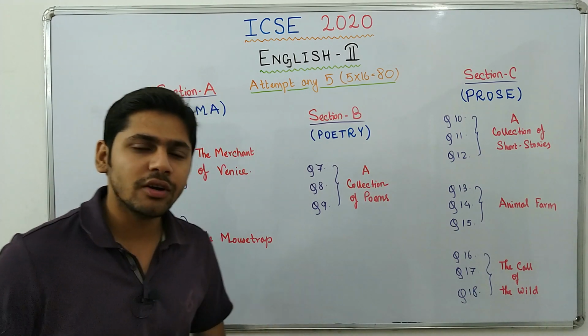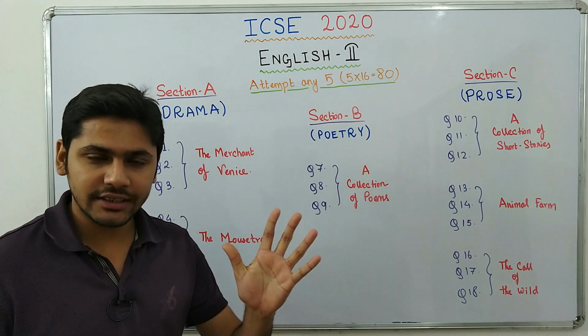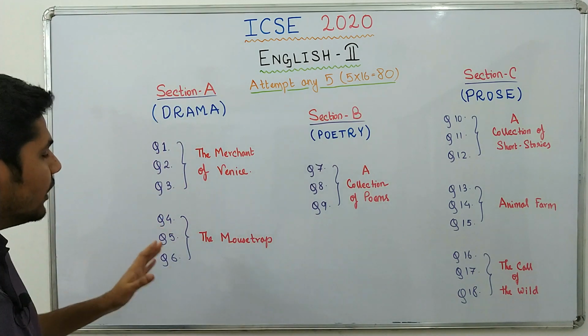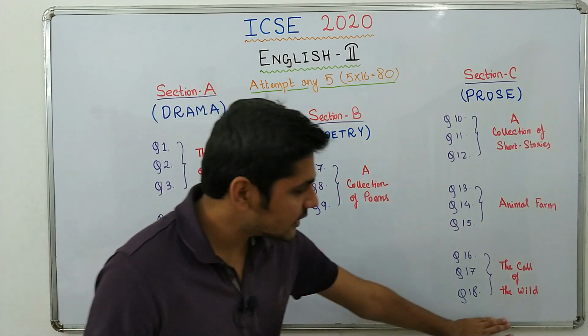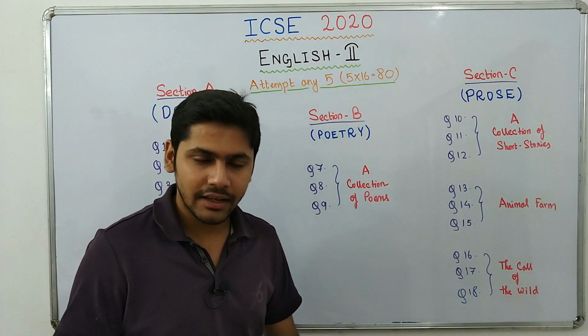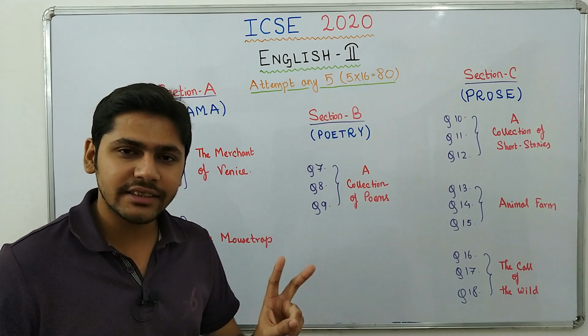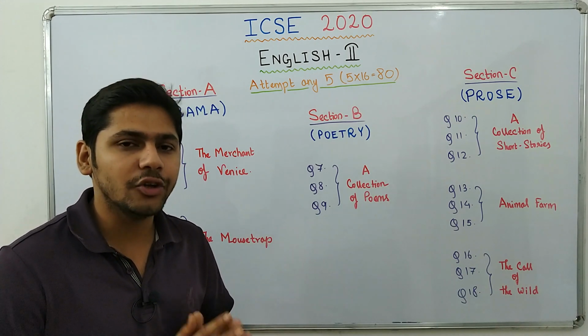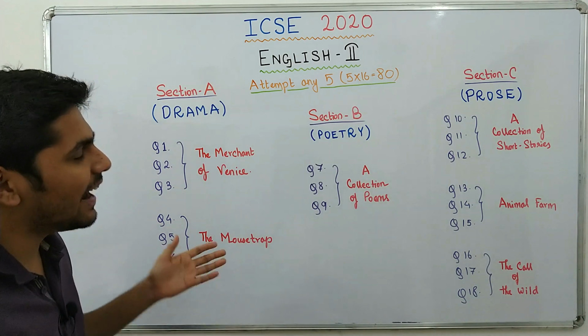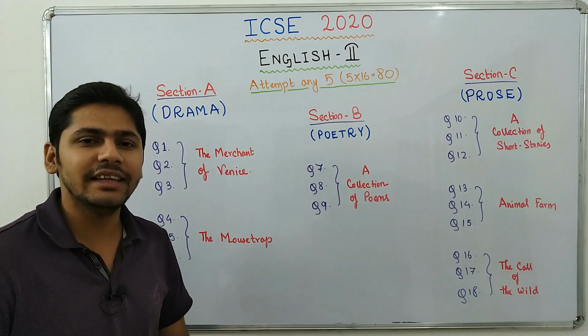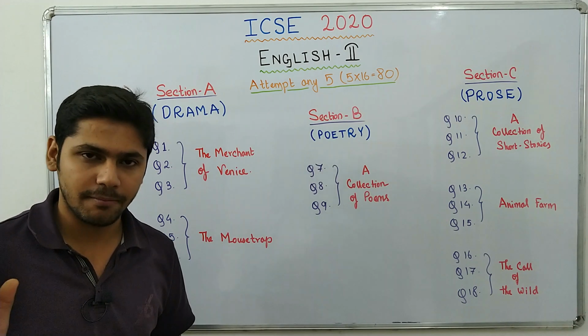Let me repeat it once more. You have to attempt 5 questions, at least 1 from each section. After that, the remaining 2 questions you can attempt from anywhere you like. So that was all regarding the pattern and the type of questions asked in the English literature question paper.